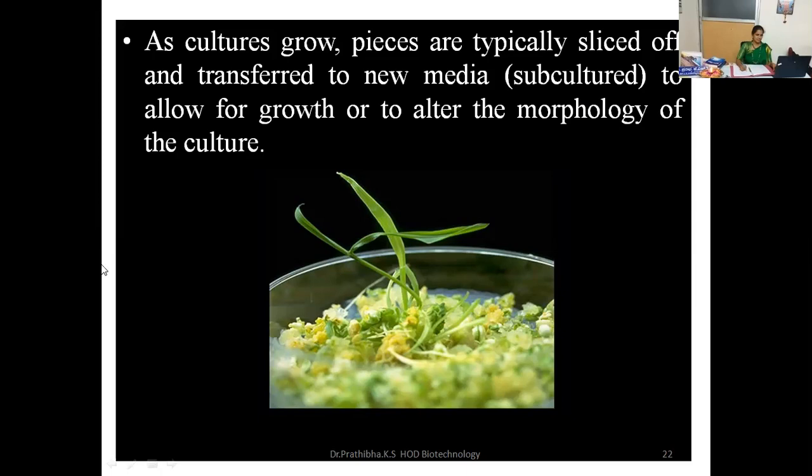Subculture means when you inoculate the beginning explant, that explant will regenerate and will utilize all the chemicals which are present in the nutrient medium. Once the chemicals are exhausted, then that explant will be transferred into another fresh nutrient medium for further regeneration. That is known as the subculture.